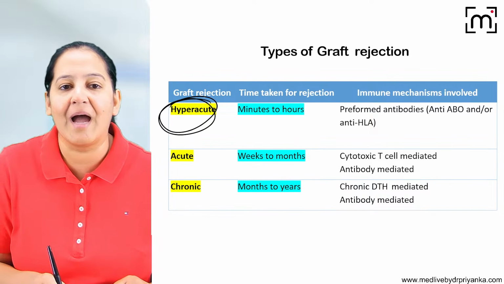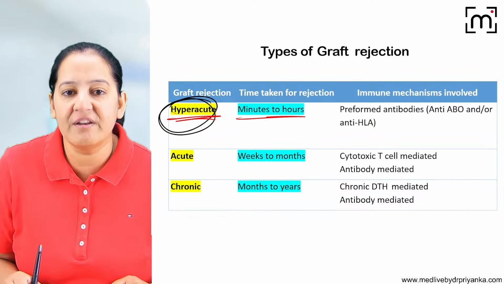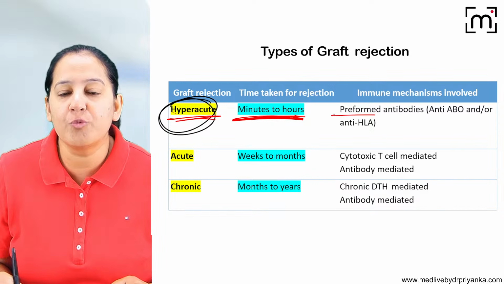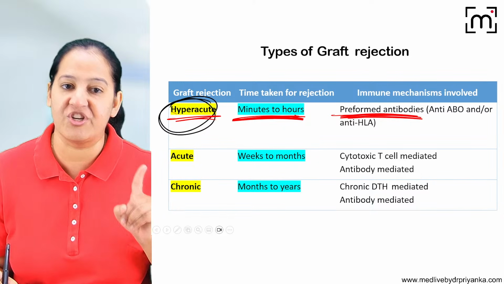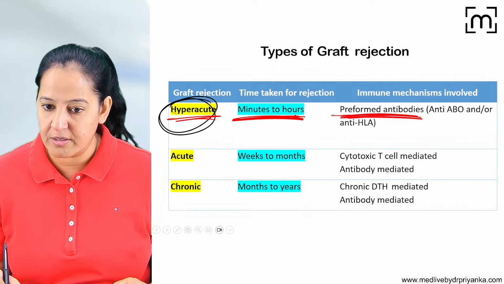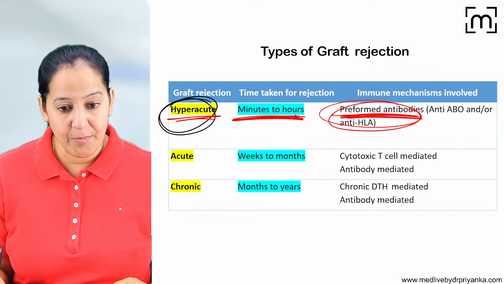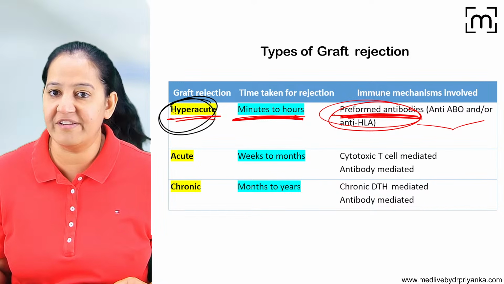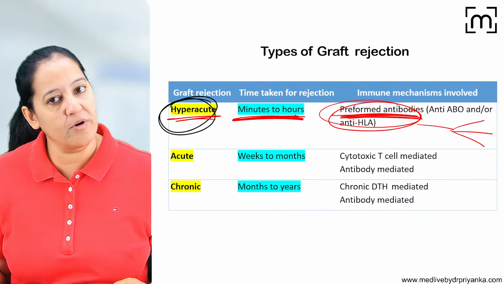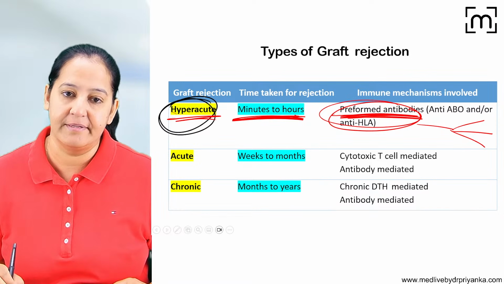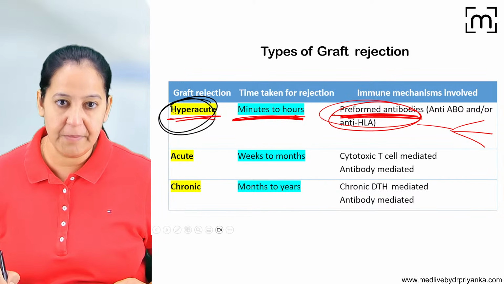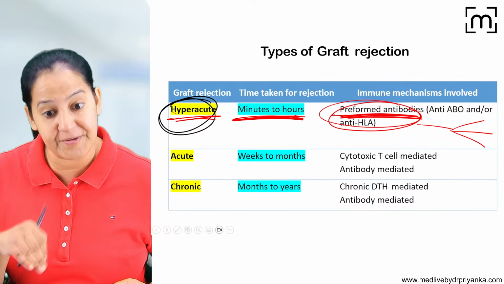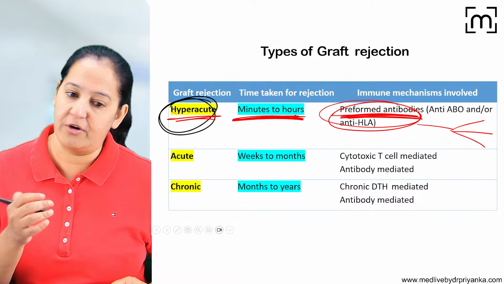So the point is that hyperacute rejection occurs within minutes to hours, and it is due to preformed antibody. The first type of rejection is hyperacute rejection. How many of you got it? What is the source of these preformed antibodies? Maybe a blood transfusion in the past between donor and recipient, maybe some organ, maybe the donor and recipient are mother and child. These are the three possibilities where preformed antibodies are present in the recipient for the donor tissue.